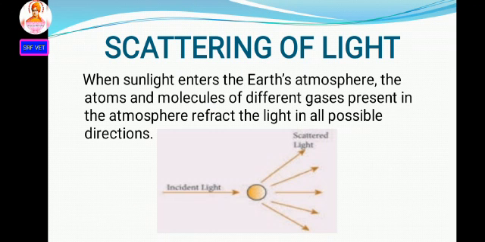So in this phenomenon, the beam of light is redirected in all directions when it interacts with a particle of the medium. The interacting particle of the medium is called a scatterer.